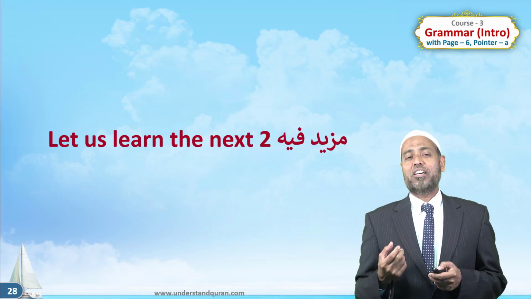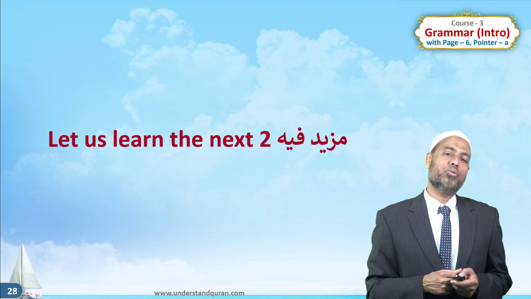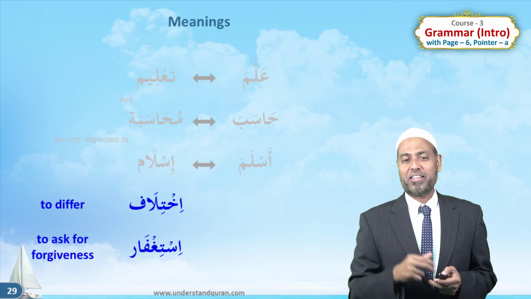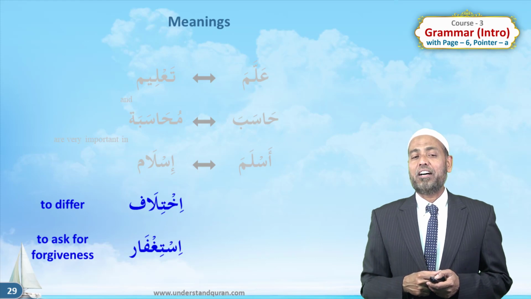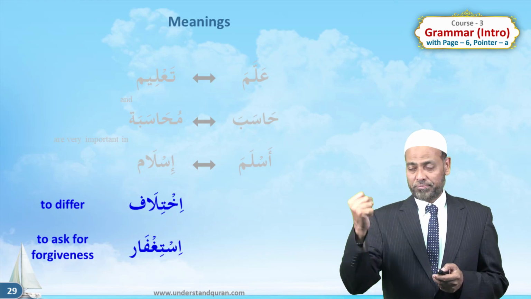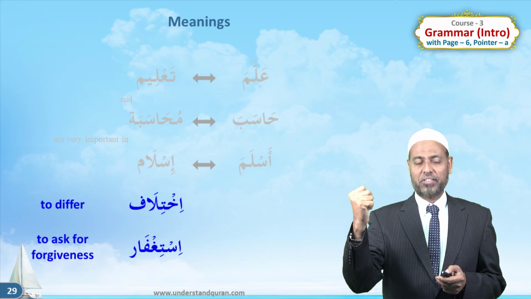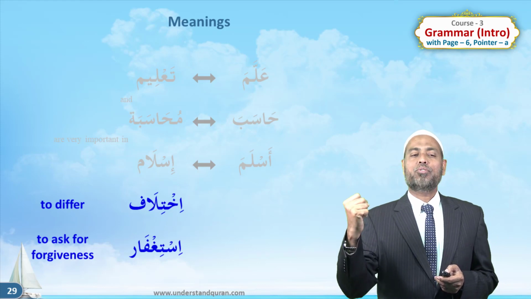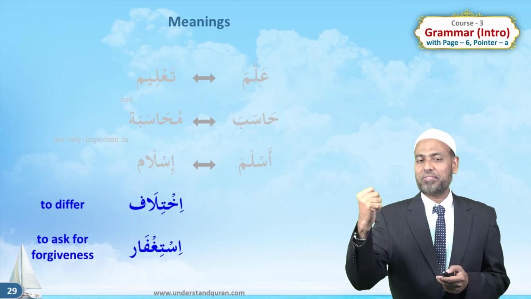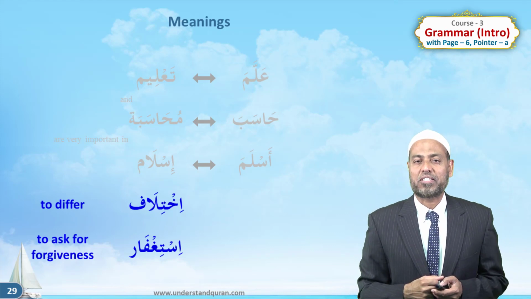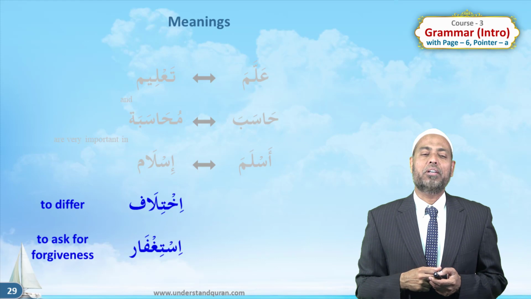Alhamdulillah. So we have learned 3 mazid fi. Let us learn the next 2 mazid fi, the main parts of them. So the 2 words are ikhtilaf. Ikhtilaf is to differ. Ikhtilaf, name of action. Ikhtilaf, to differ. And istighfar, to ask for forgiveness. We do istighfar every day.